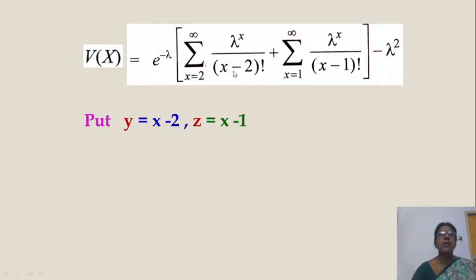X minus 2 means this is y factorial. And what is x? Y plus 2. So you get this term, x means y plus 2, lambda power y plus 2 by y factorial. And x minus 1 is z. This is x is equal to z plus 1.